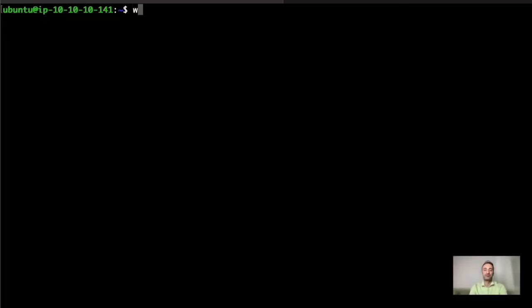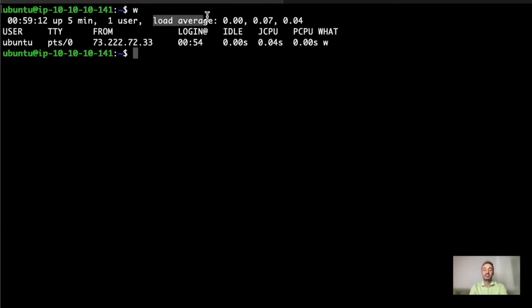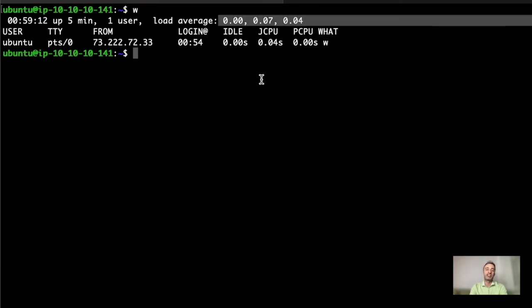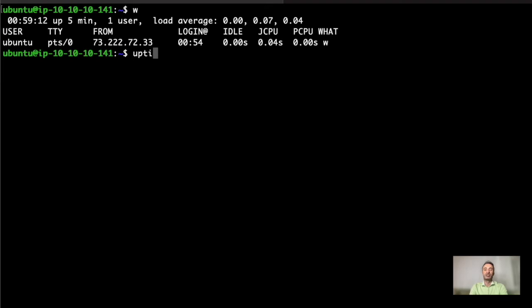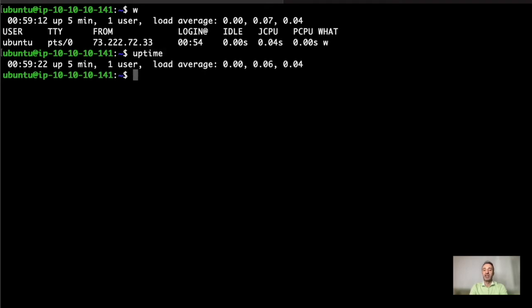So how do we get the system load? There are multiple ways to do this. One of them is simply to run the w command. This command is actually meant to show who is logged into the system and doing what, but it also shows the system load. Another way is to run the uptime command, or we can also use the top command to see the system load.